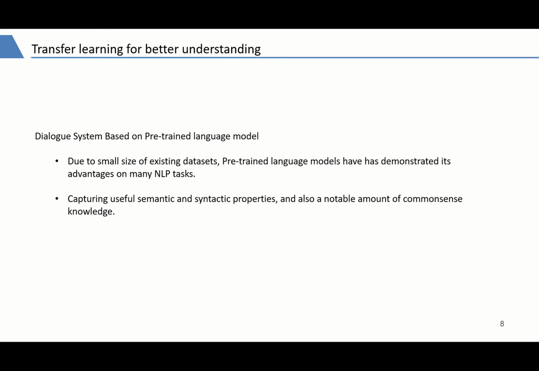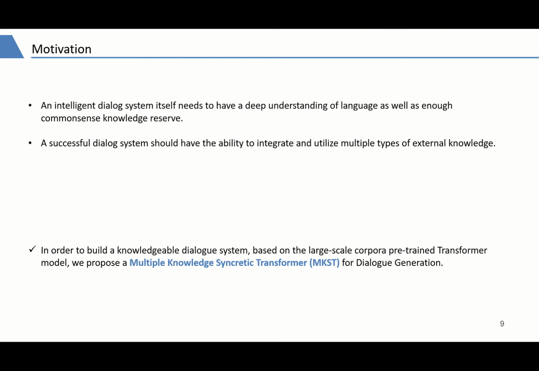Our motivation comes from two aspects. First, an intelligent dialogue system itself needs to have a deep understanding of language as well as enough commonsense knowledge reserve. Second, a successful dialogue system should have the ability to integrate and utilize multiple types of external knowledge.